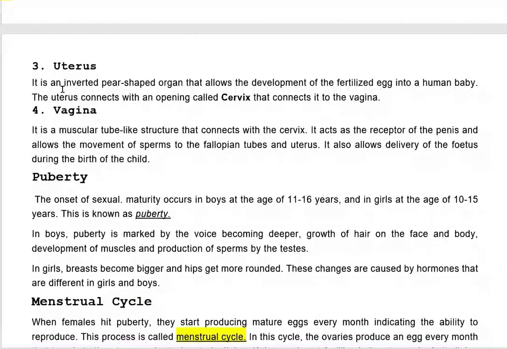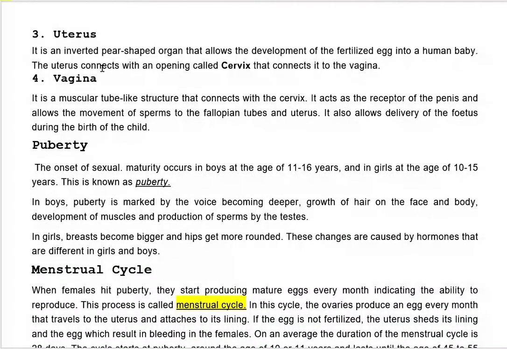The next part is uterus. It is an inverted pear-shaped organ that allows the development of fertilized egg into a human body. The uterus connects with an opening called cervix that connects it to vagina.